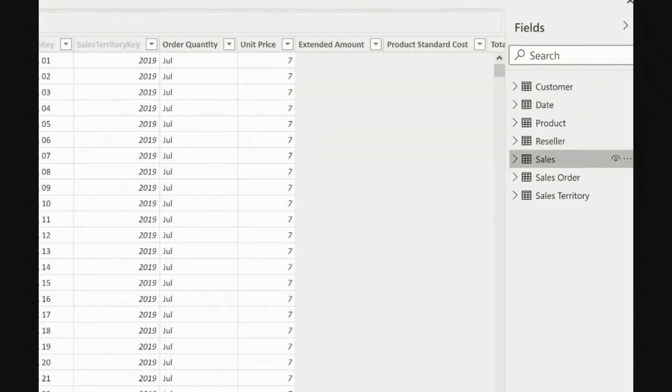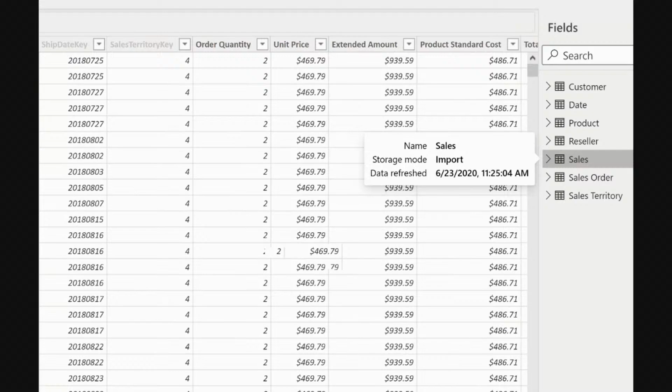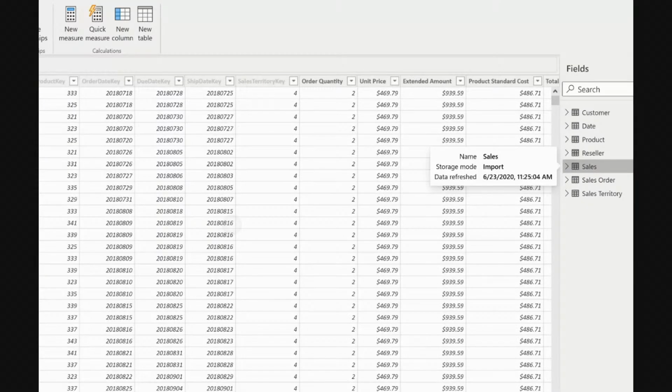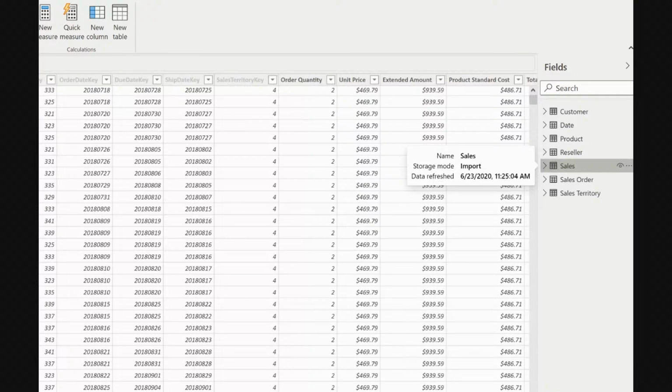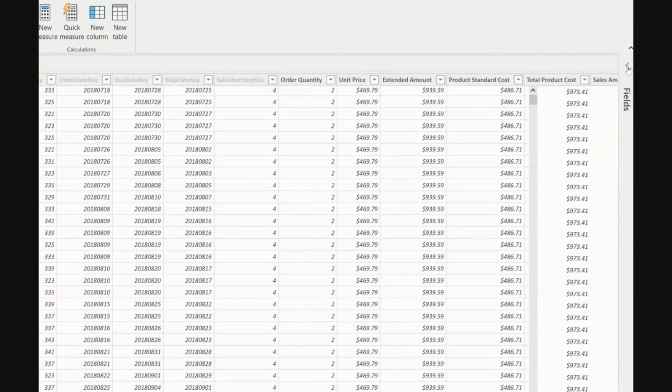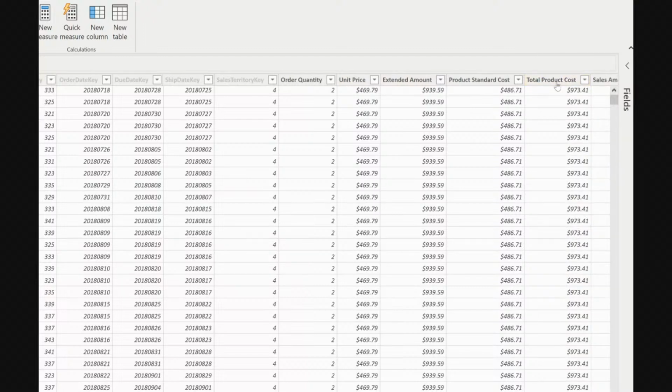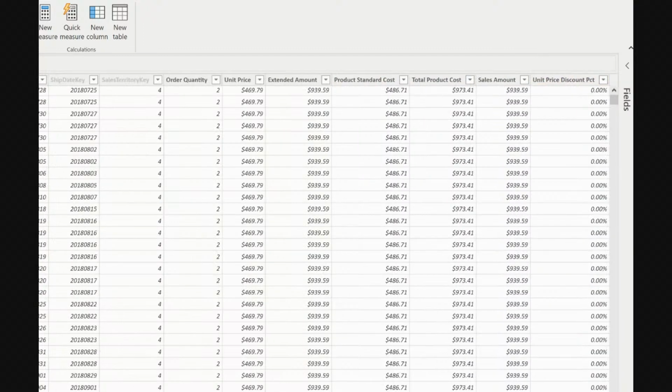Definitely we understand what a sales table is. So how do we work with a sales table? And this is sales. If you look at it, we have the order quantity, we have the unit price, we have the estimated amount, we have the cost, we have the product cost, we have the sales amount, we have the unit price.